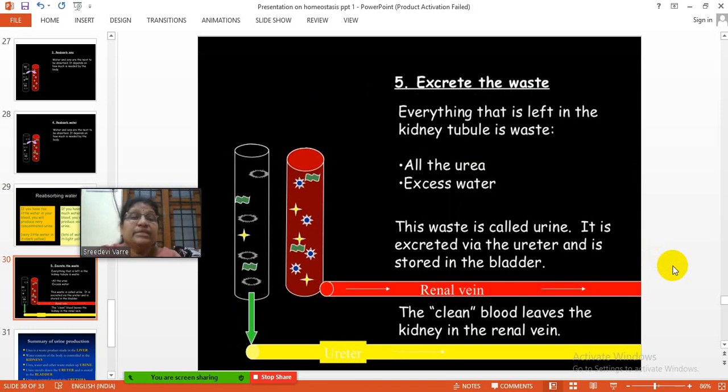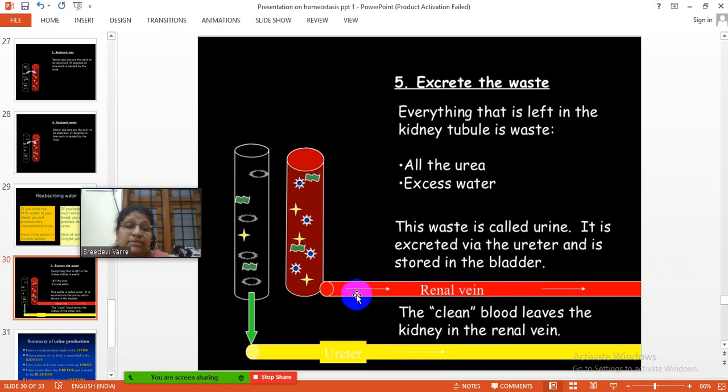Now, excreting the waste. Everything that is left in the kidney tubule is waste. All the urea and excess water is waste. This waste is called urine. It is excreted via the ureter and is stored in the bladder. Before being excreted, the urine is stored in the urinary bladder.